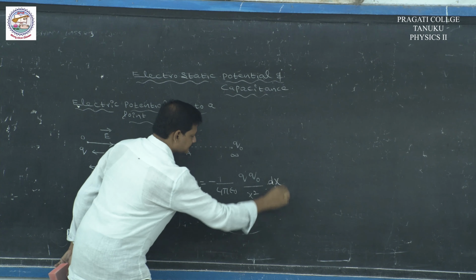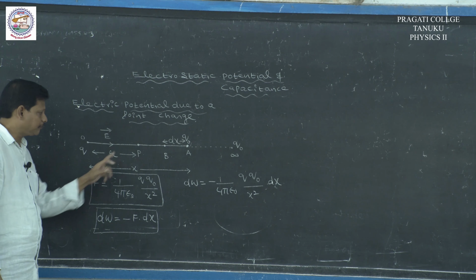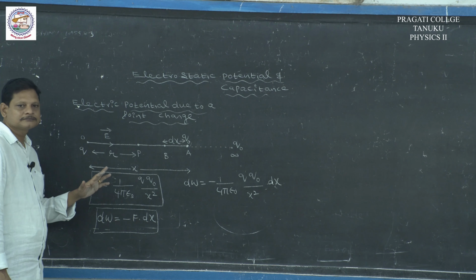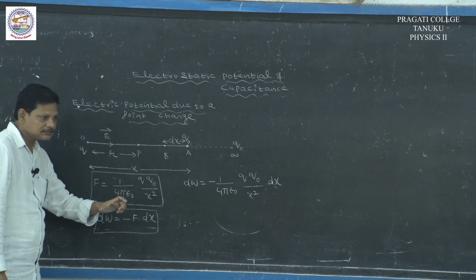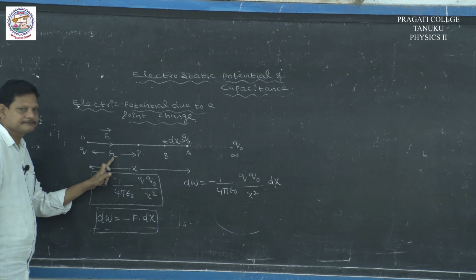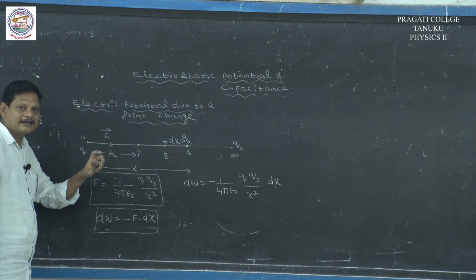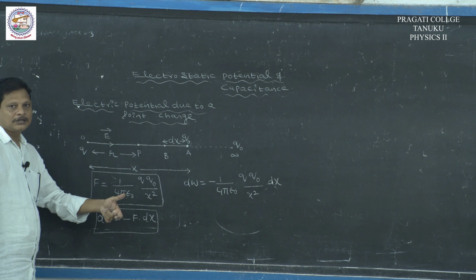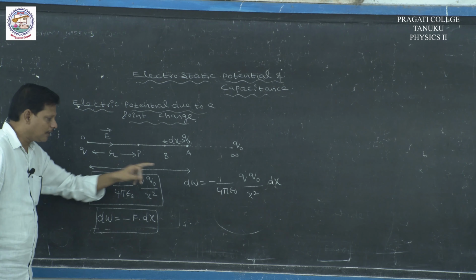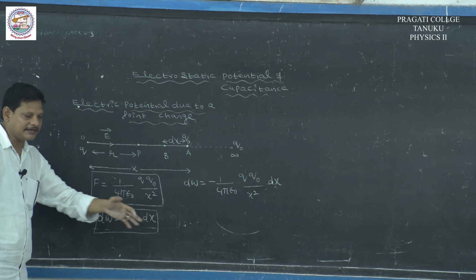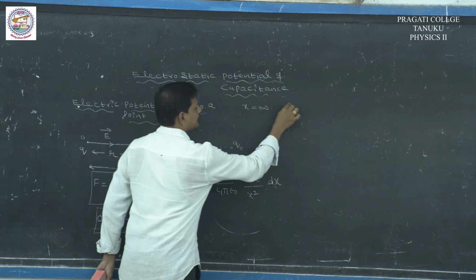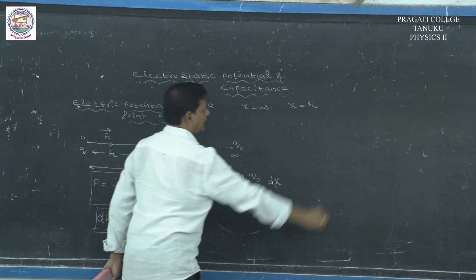Now, we want to calculate the electric potential at point P at a distance r. So, we have to move the charge from infinity to a distance r. In order to calculate the total work done in moving the charge from infinity to a distance r, we have to integrate the above equation within the limits x equal to infinity to x equal to r.